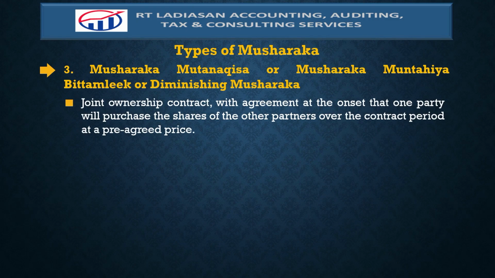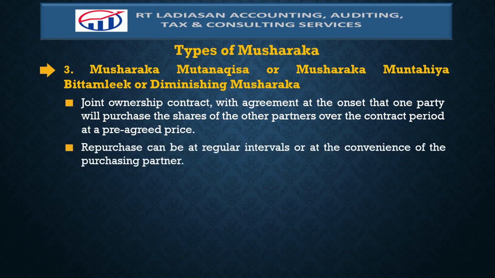Diminishing musharakah is a joint ownership contract with an agreement at the onset that one party will purchase the shares of the other partners over the contract period at a pre-agreed price. Repurchase can be at regular intervals or at the convenience of the purchasing partner.